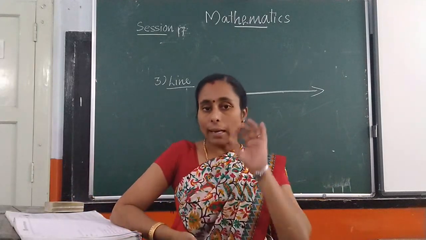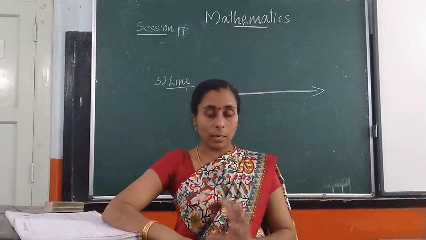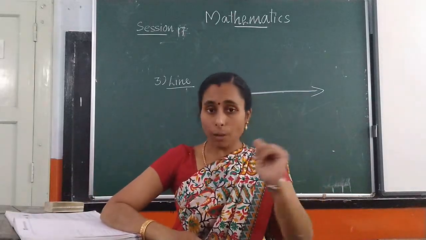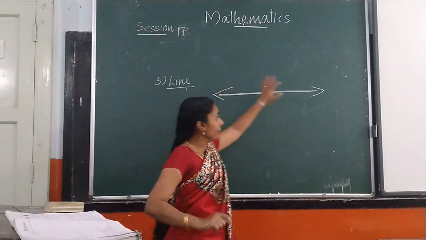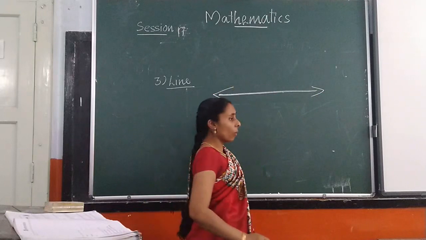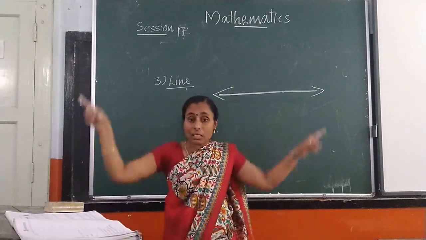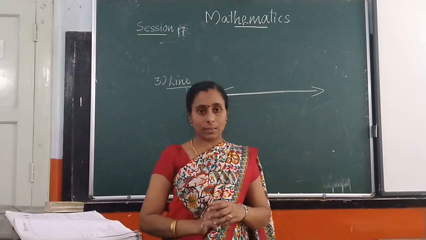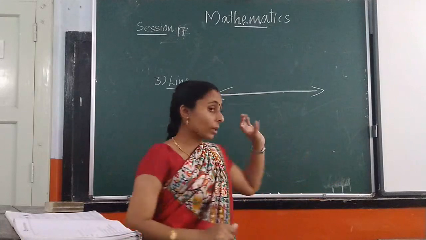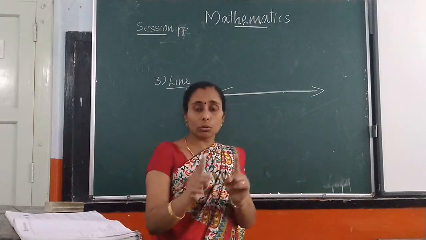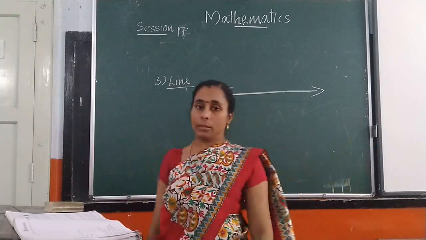Okay? A line is a collection. It is a group of points. A line is made by a group of points and it extends endlessly in both directions. A plane extends endlessly in 4 directions, but a line extends only in 2 directions and it goes in a straight path.